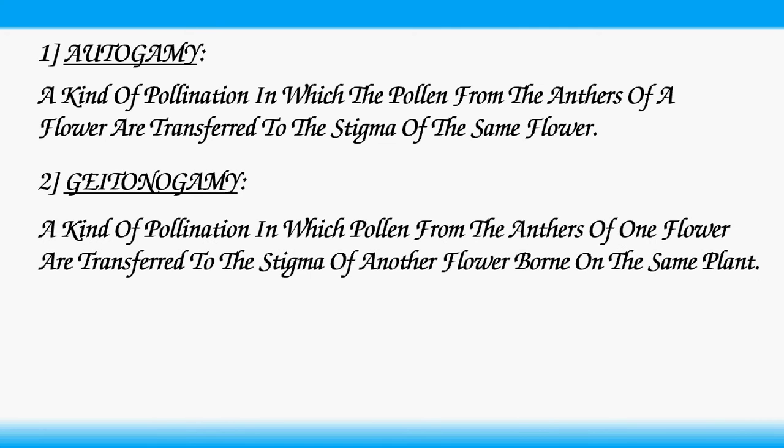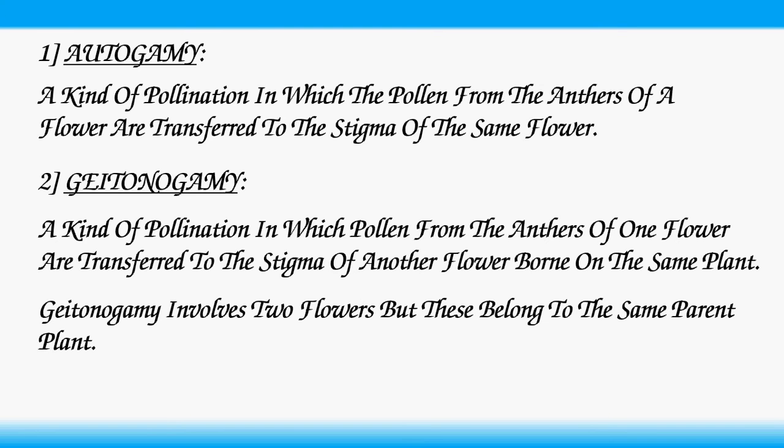Geitonogamy. A kind of pollination in which pollen from the anthers of one flower are transferred to the stigma of another flower borne on the same plant. Geitonogamy involves two flowers, but these belong to the same parent plant. Geitonogamy is functionally cross-pollination.